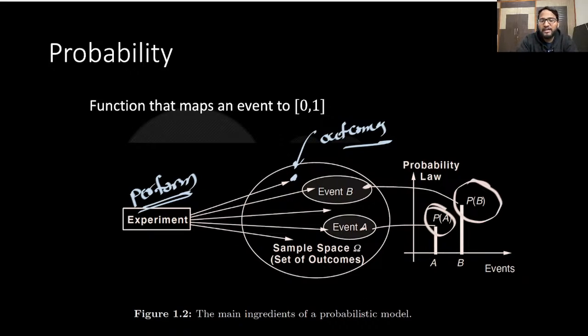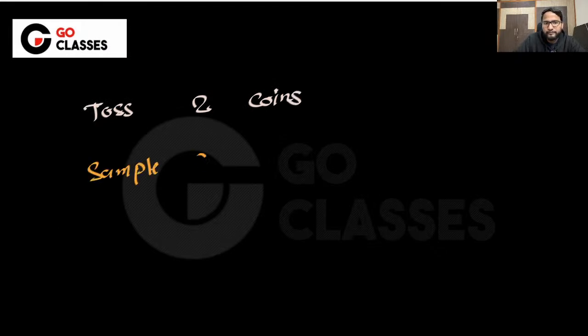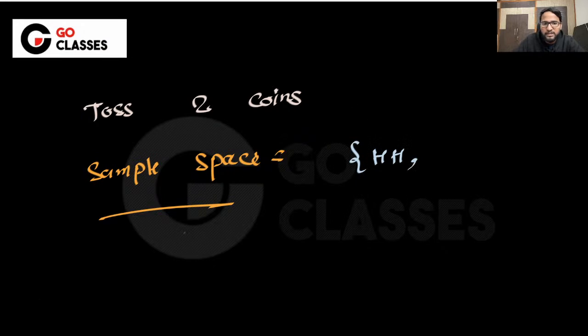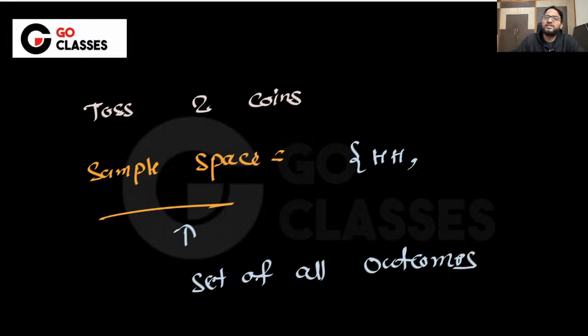Okay. Now let's just take some example of what are the events and what are not events. Let's suppose you toss two coins. Tell me what is the sample space? What is the sample space? Sample space is the set of all outcomes. Now, what is the sample space? Head head, head tail, tail head, and tail tail, right? So this is the sample space.